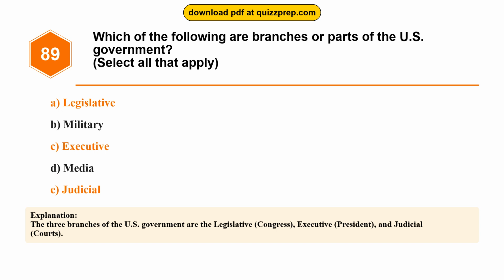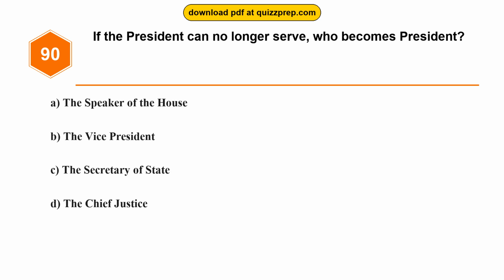Government are the legislative, Congress, executive, president, and judicial, courts. Question 90. If the president can no longer serve, who becomes president?